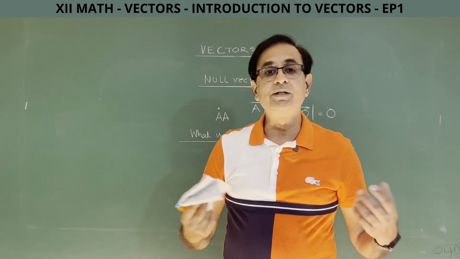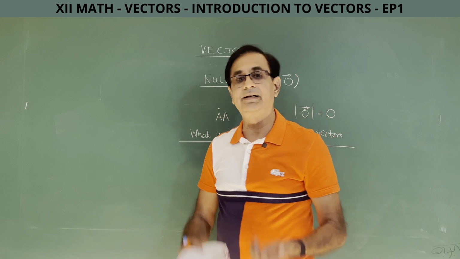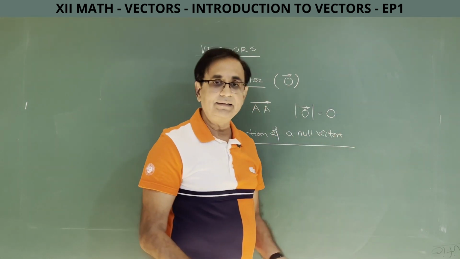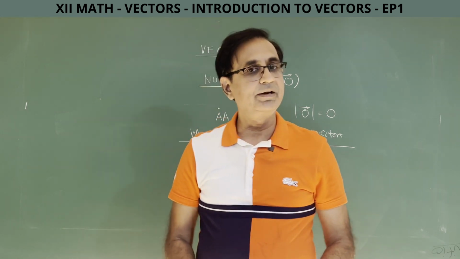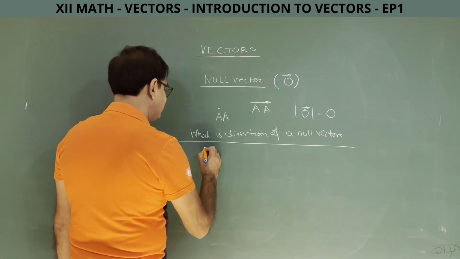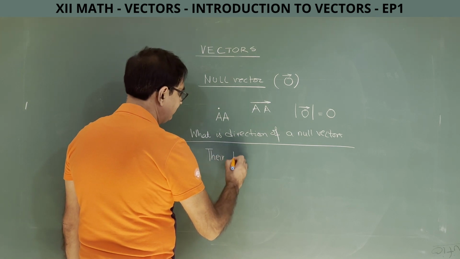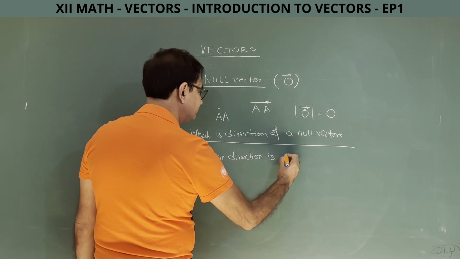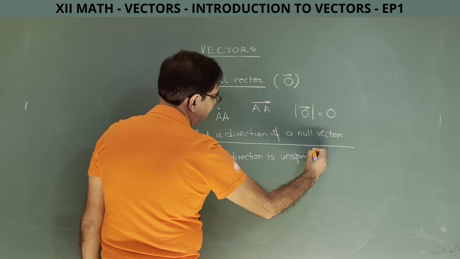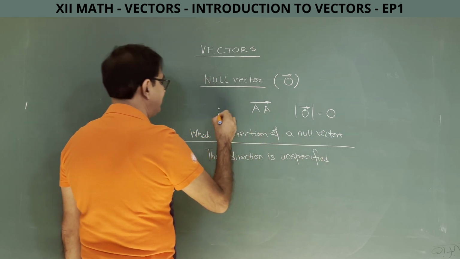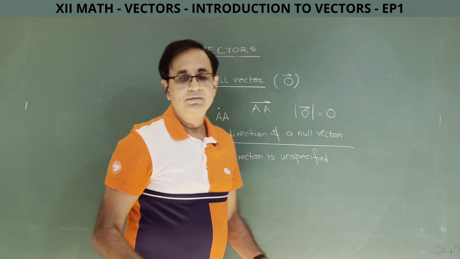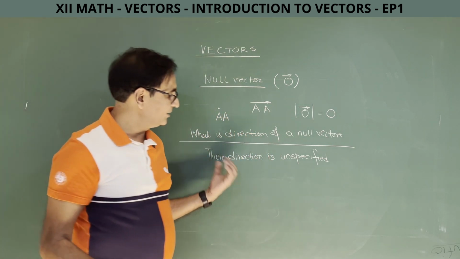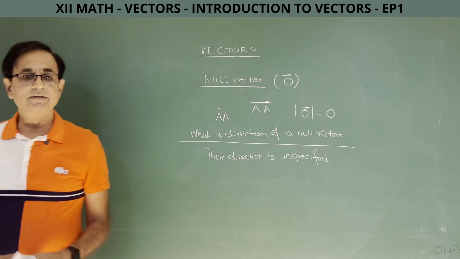Why? You know why? Because I said null vectors. The moment I say vector, it has to have a direction. Vectors have a number, that number will be 0, and the direction. So you can't say null vectors do not have any direction. What we say is their direction is unspecified. They do have a direction, but it is an unspecified direction, because you are not even moving from where you are standing. You are at A and you are still at A. So I can't say that you don't have direction, because vectors have direction. So we will say their direction is unspecified.